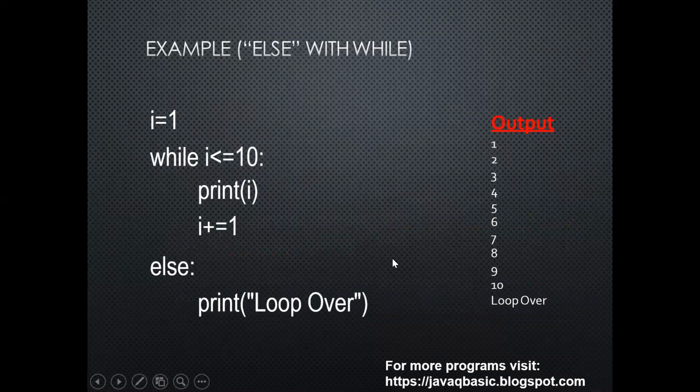Here you can see the example of else with while. i = 1, while i <= 10, print i, i += 1. So here you can see the output 1 to 10 is printed. When the while loop stops, it will move to the else part and it will print loop over.